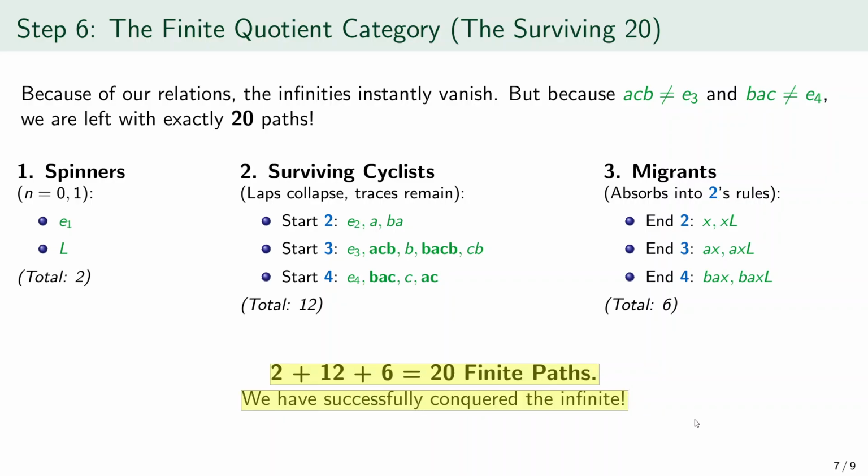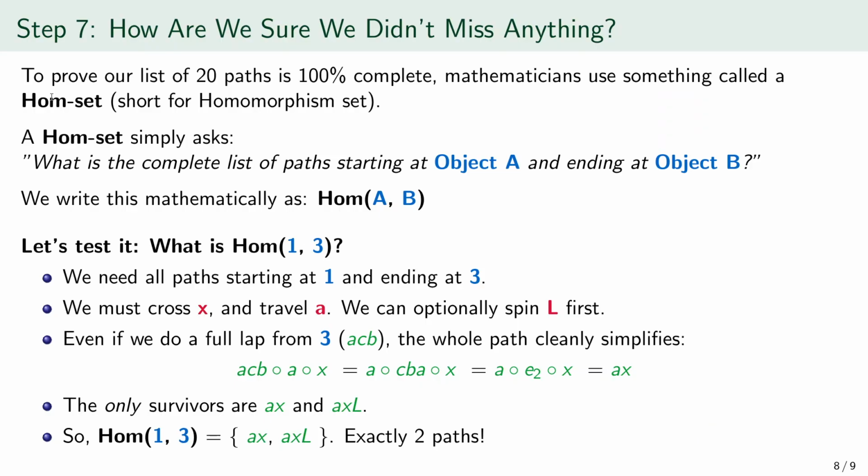How do we know nothing has been missed? The tool we use is called a Hom-set, short for Homomorphism Set. A Hom-set asks a very precise question. What is the complete list of paths starting at one chosen object and ending at another chosen object? We say this aloud as Hom of A and B. Let us test the idea on Hom of 1 and 3. We want all paths that start at object 1 and end at object 3. Such a path must cross X, then travel along A, and it may optionally spin around L first.